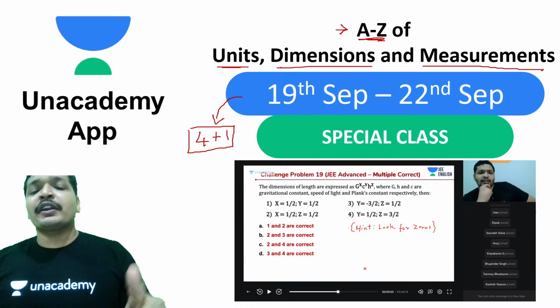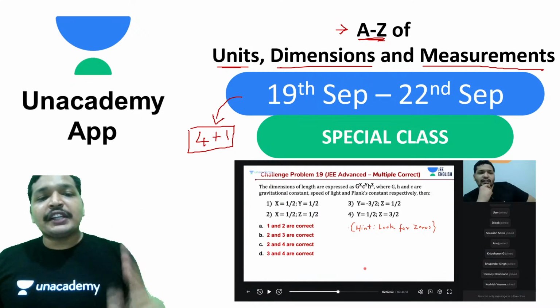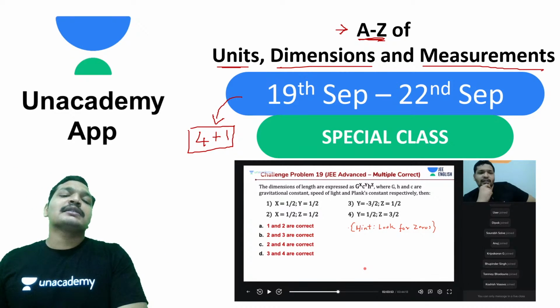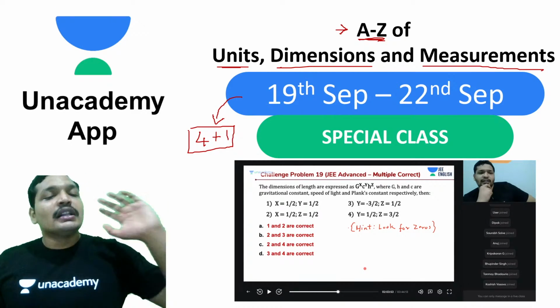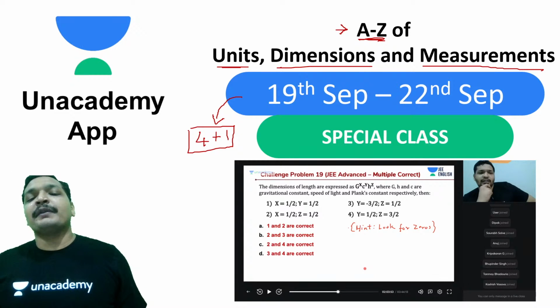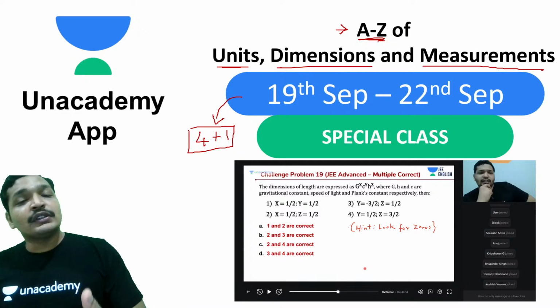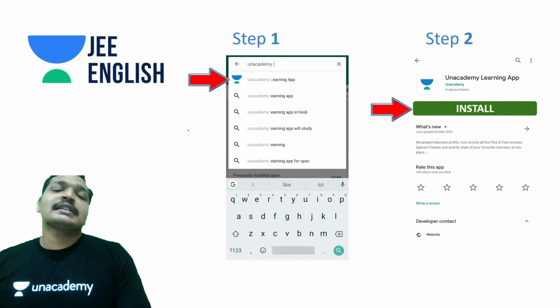And why it is important: you definitely get questions in your JEE Mains and JEE Advanced. You can take up the last 10 years' papers and check them out. There is no paper without questions from this topic, and this is the part from which you're going to get easy questions, and you can score the same marks using less time in your exam.